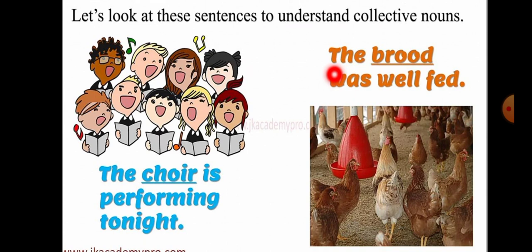Then the second sentence is the brood was well fed. Now the meaning of word brood is a family of birds. When we say a family, it already means a group of birds, right? It is a collection. So there are so many birds in the brood. That is why brood is also a collective noun.